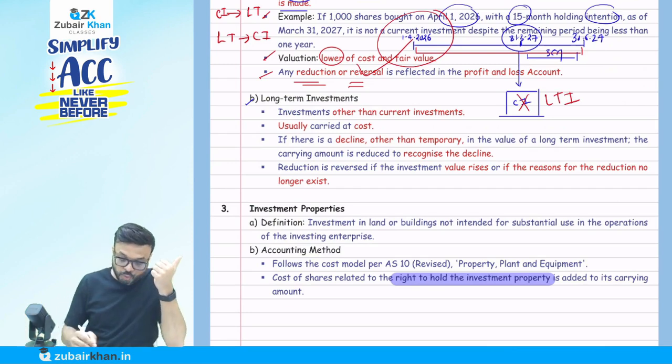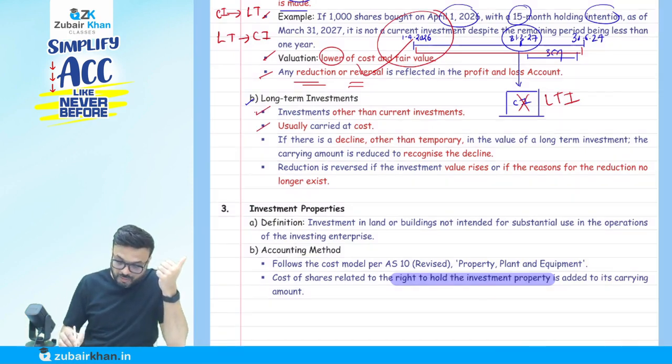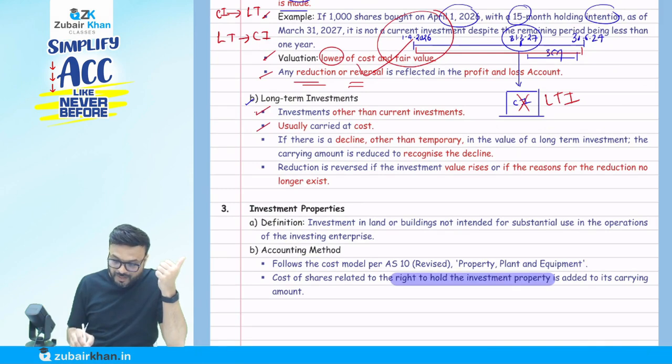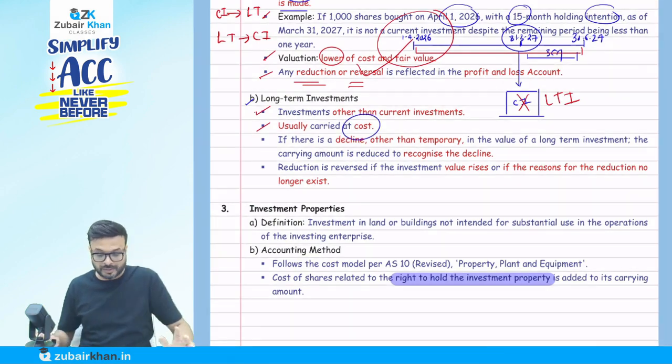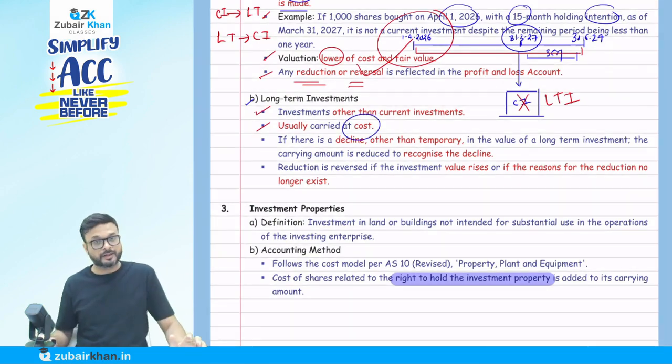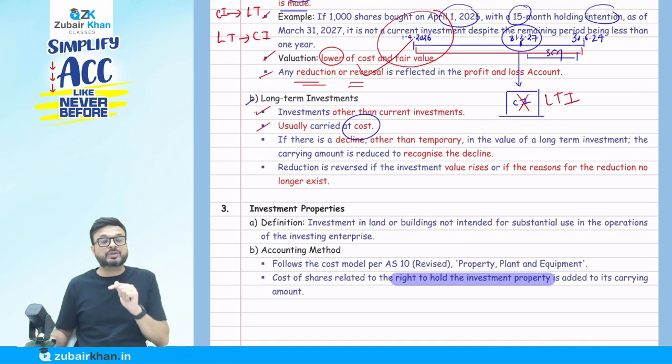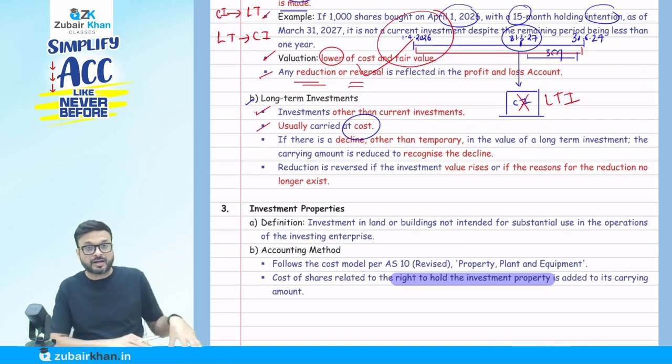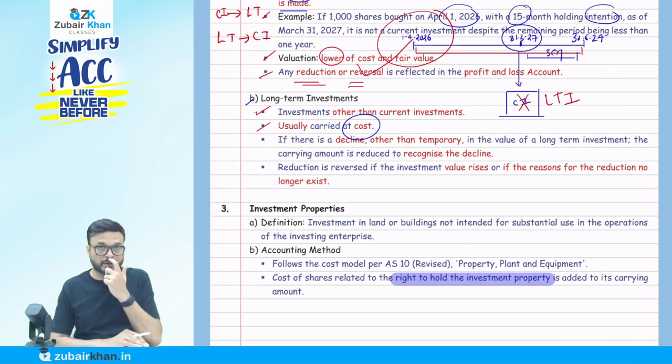Now, usually they say we do the valuation at what cost? Usually we do the valuation at cost. But in case of a current investment, cost or fair value, whichever is lower. In case of long term, usually it's cost. I can tell you the logic behind that also.